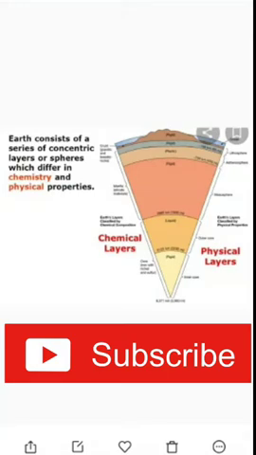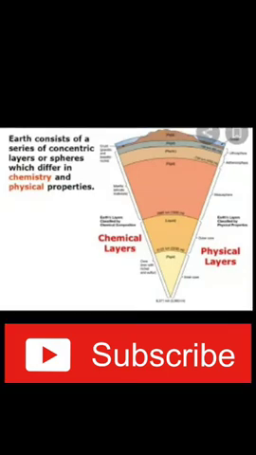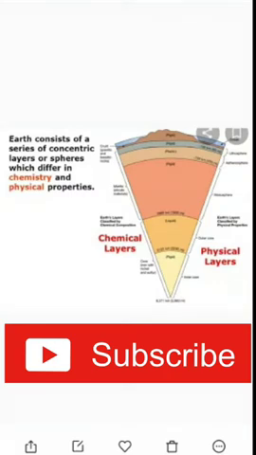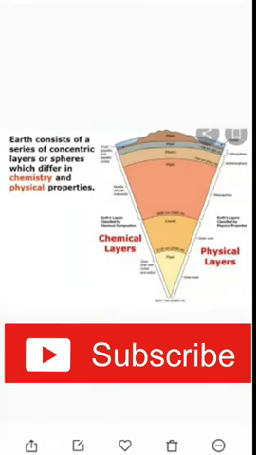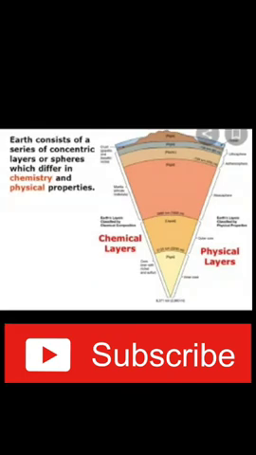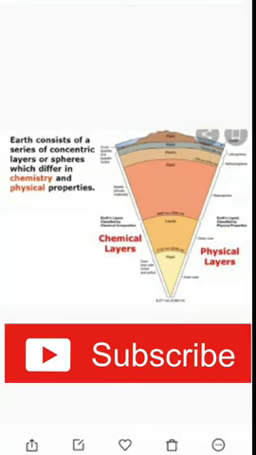First we are going to learn about the crust. The crust is the outermost layer of the earth. The outermost layer is called crust. The surface part of the land area is continental crust, also known as the sial layer, because its main minerals are silica and aluminum.